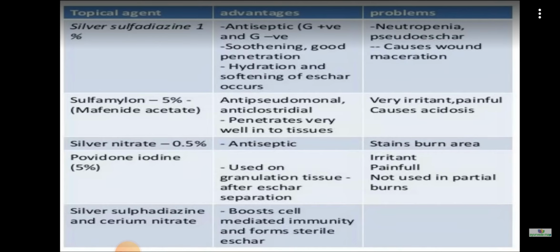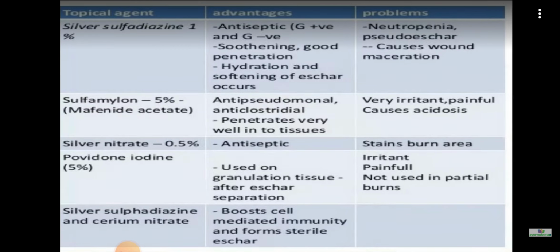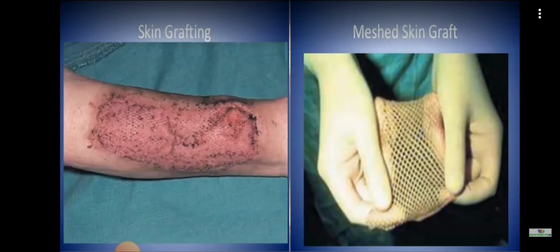Especially in burns of face, head, and neck, the open method is advised. Then closed method is like after application of ointments, dressings will be done. Then skin grafting, then mesh skin graft, all those things can be done according to the severity of the condition. Excision of burn wound with skin grafting, all these techniques are advised.